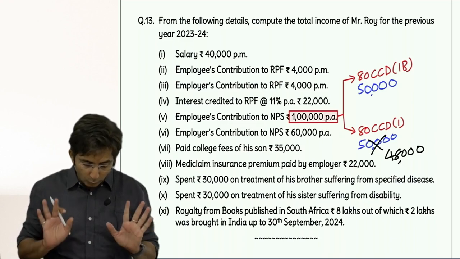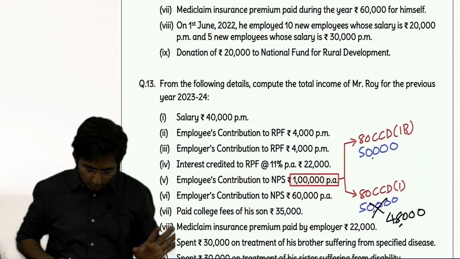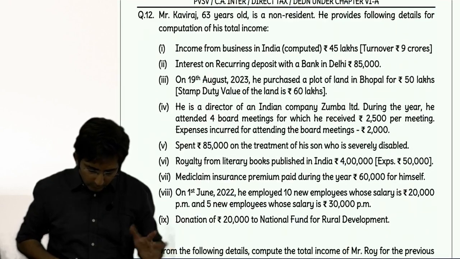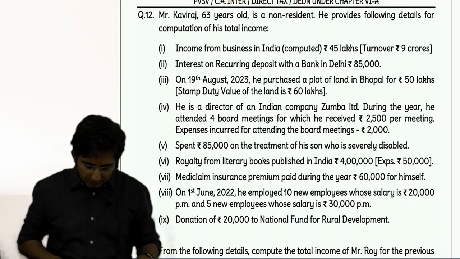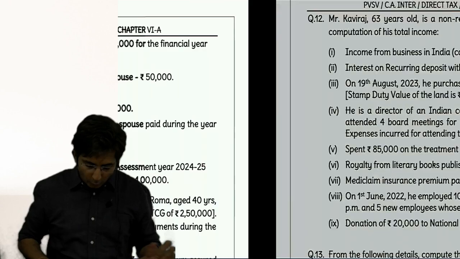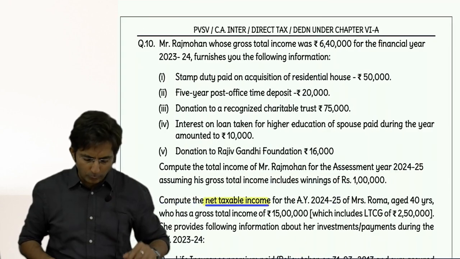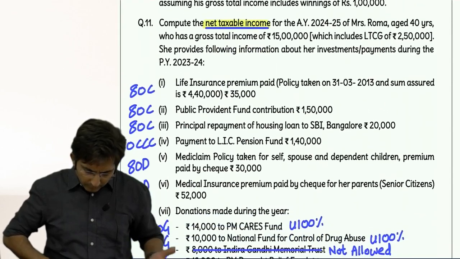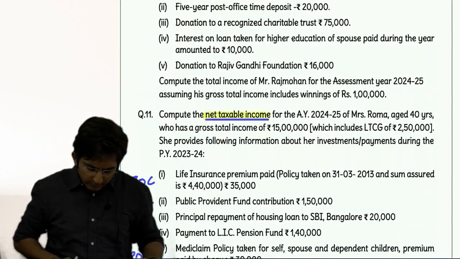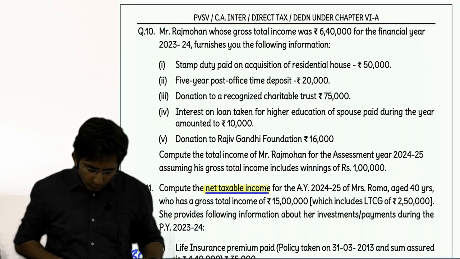No, wait. 13 I cannot give for homework. Okay, sorry. 12 and 13 I can't give. Lucky you are. 12 and 13 are not possible because they have some section which is yet to be taught. So then 4, 8, 10.